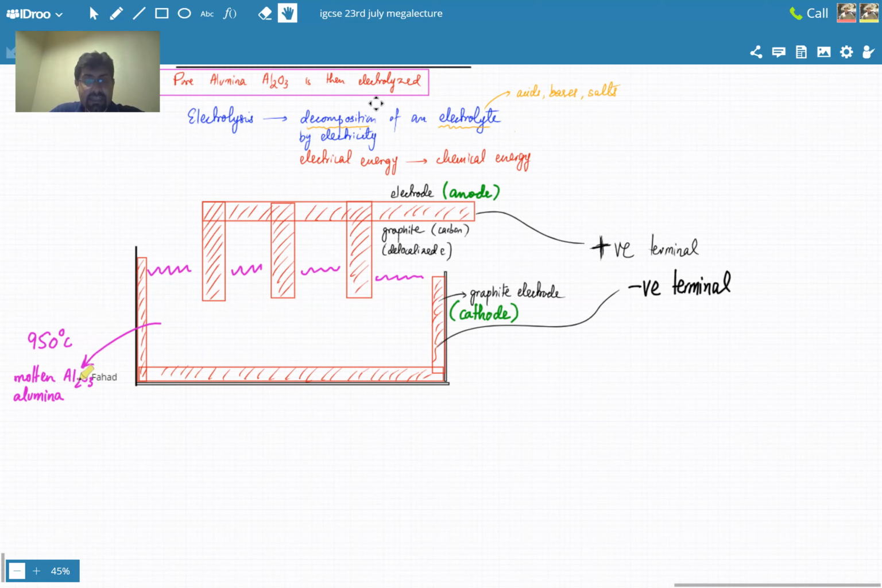Now, aluminium oxide is an ionic compound. Remember, it's an ionic compound. There are aluminium 3+ ions and oxide 2- ions. When it's in molten state, the ions can move freely. So there's this molten electrolyte, and the ions are moving freely in all directions. So lots of aluminium ions, lots of oxygen ions. I'll just fill the container with the oxide ions and aluminium ions.